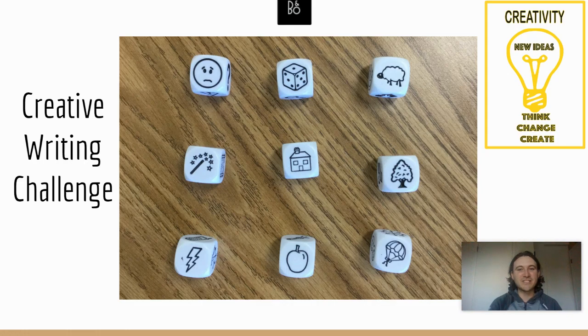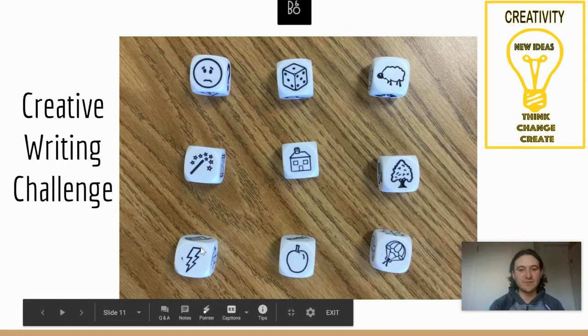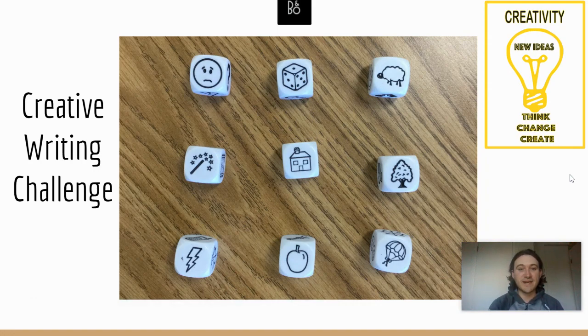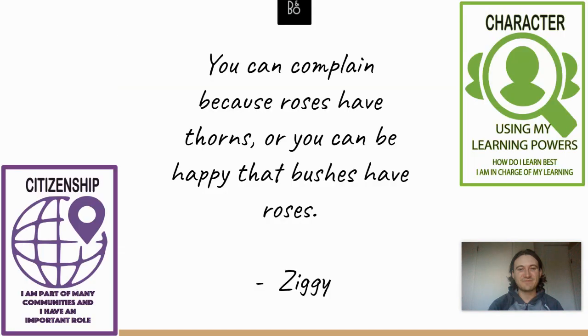Our creative writing challenge. So we've got the Rory story cues. We love using these in class. So we've got this picture of this kind of scared, fretting face, a dice, a sheep, a tree, a house, a wand with stars coming out, a lightning bolt, an apple, and a parachute. Guy jumping with a parachute. So your job is to create a story that includes all of these pieces. Look forward to reading those. Maybe we'll share some tomorrow if whatever we get submitted.